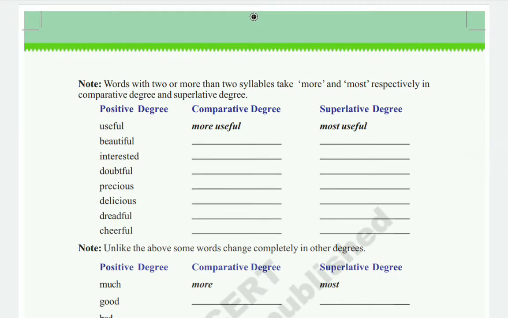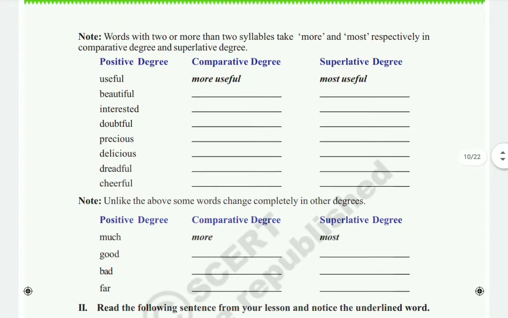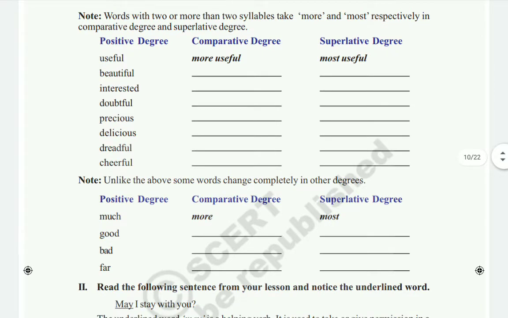Listen. Words with two or more syllables take more and most respectively in comparative and superlative degrees also. Here some words have comparative and superlative degrees used with more or most. So here we will see what those words are. So useful, that is in positive degree. For that we have to write the comparative and superlative degrees children.